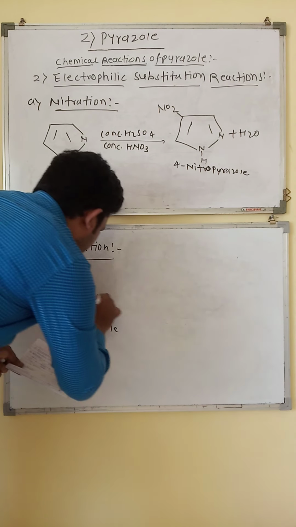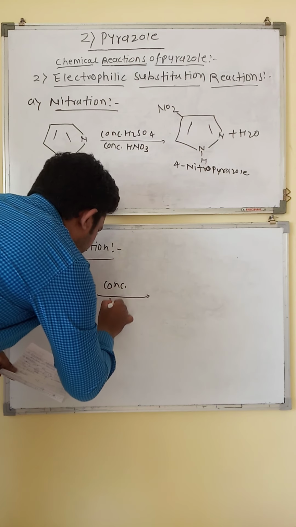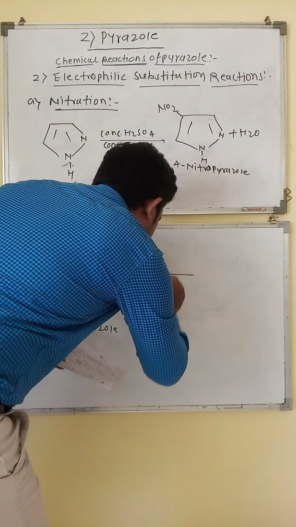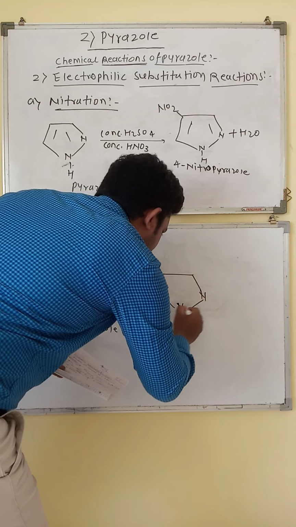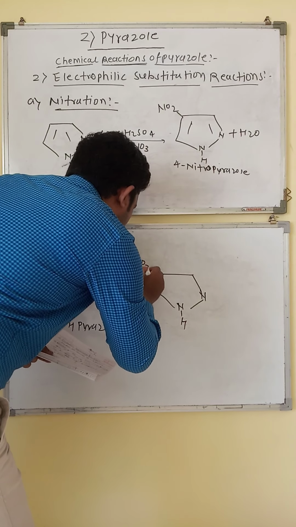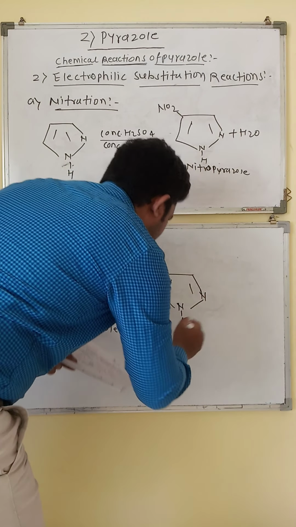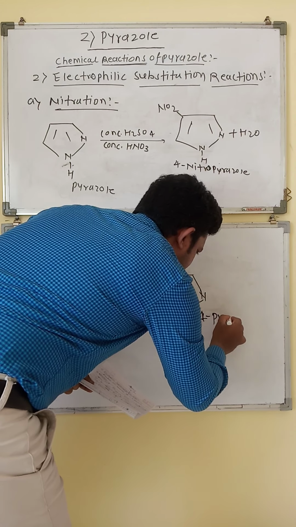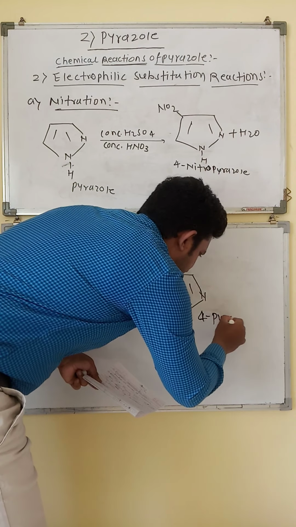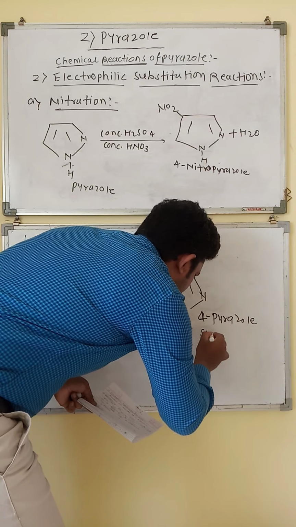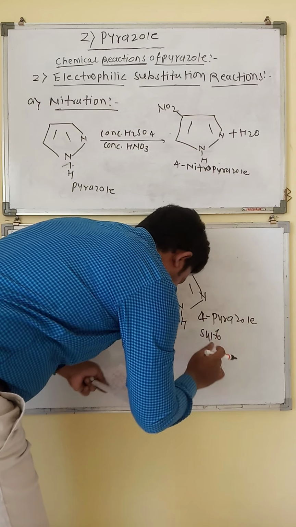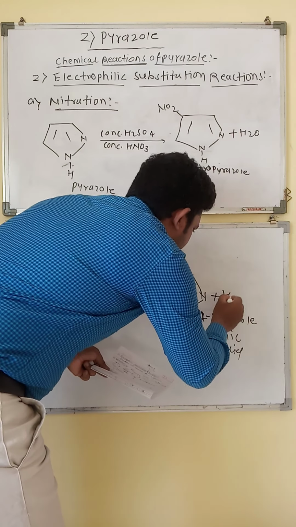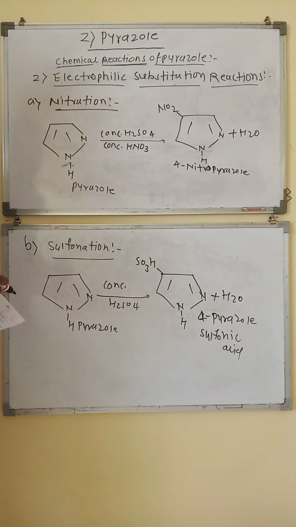Now, when pyrazole reacted with concentrated H2SO4, it gives 4-pyrazole sulfonic acid along with H2O.